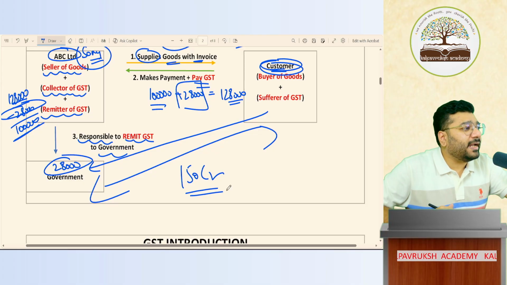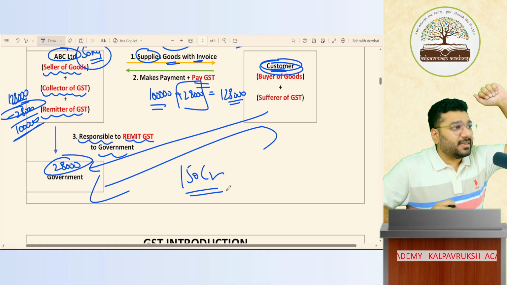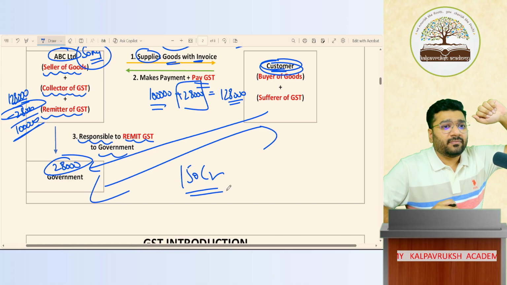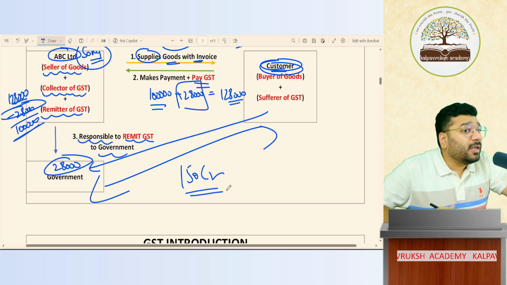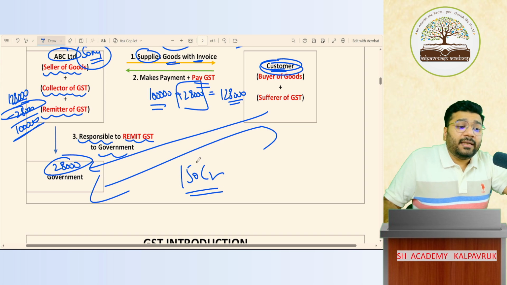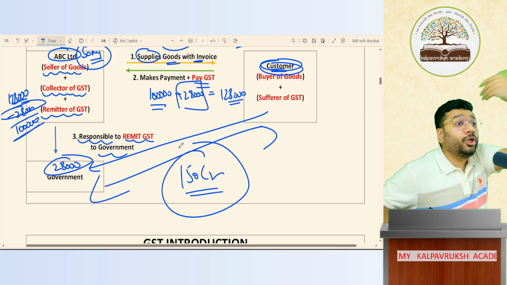Of course, a few grocery items are exempted from GST. You don't pay any GST on that. But in some way or the other, if I buy a biscuit, let's suppose, a 5 rupee biscuit, 10 rupee biscuit, milk biscuits or any biscuit, on that GST is there or not there? There. So should they pay or not? So indirectly, these 150 crore people, from their pocket, will be paying GST on a day-to-day basis.